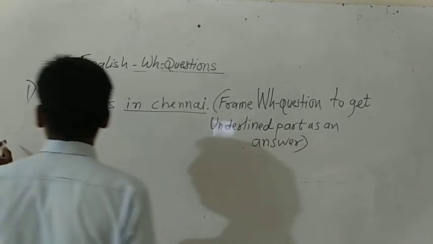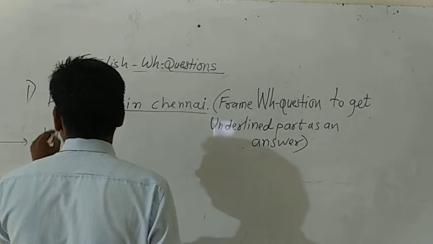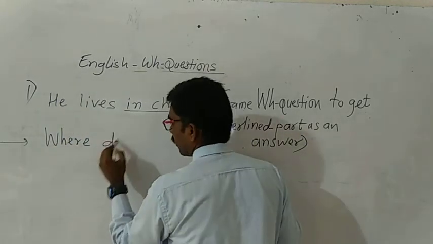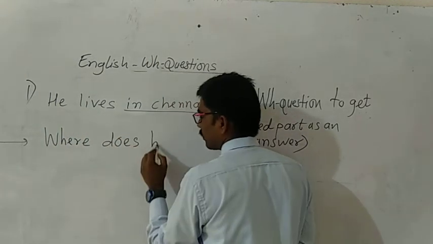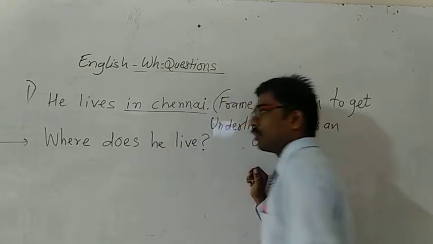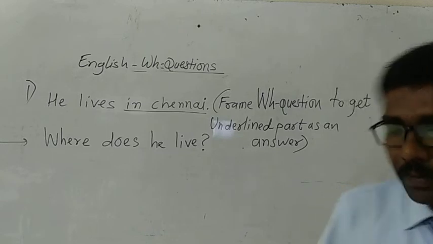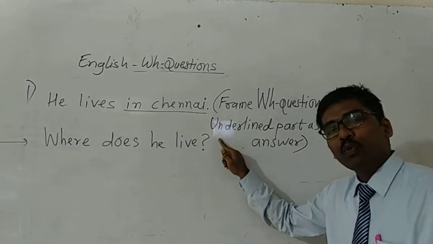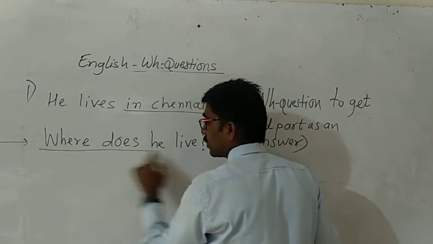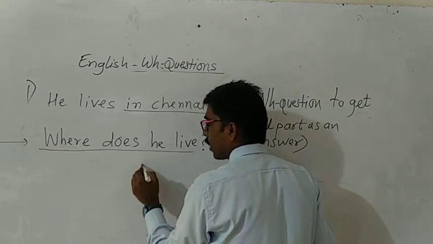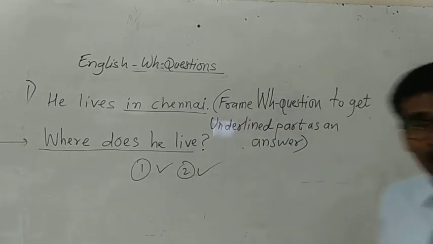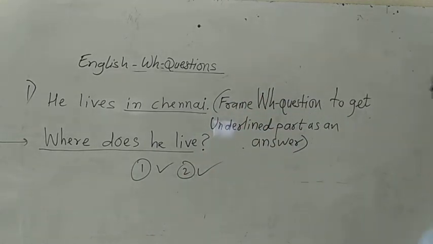So the answer will be: where does he live? If you write this, you will get 1 mark or 2 marks. This is very, very important.